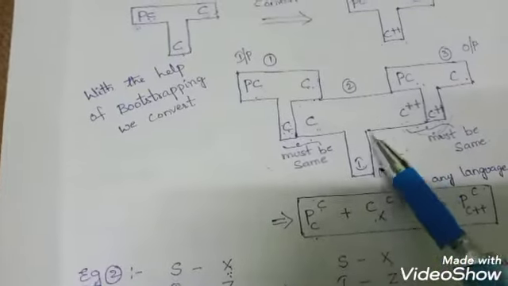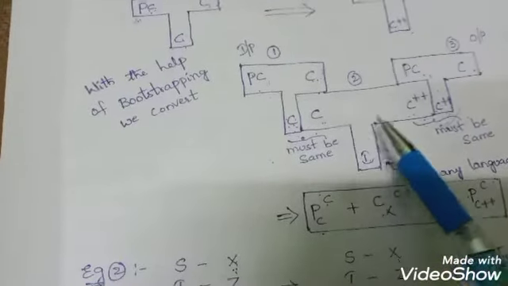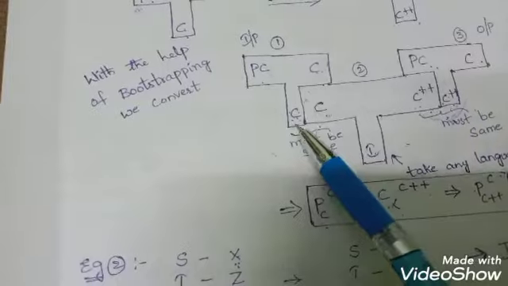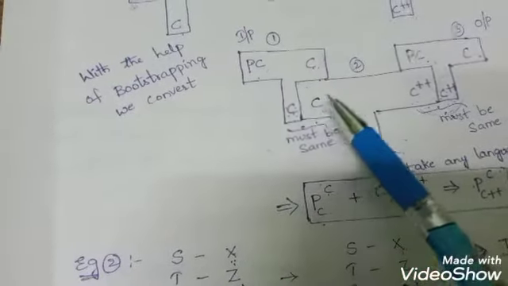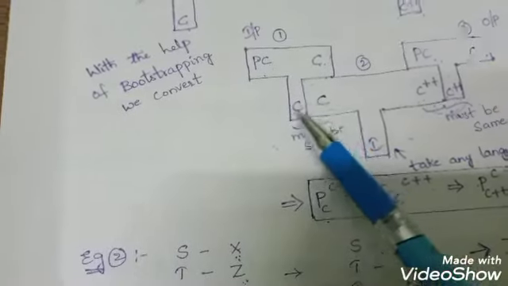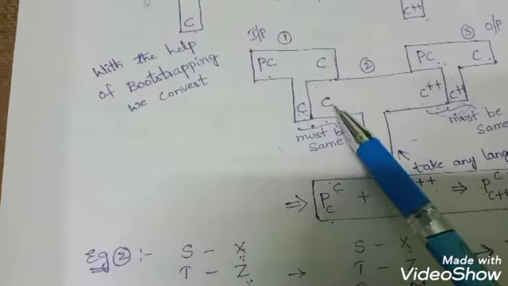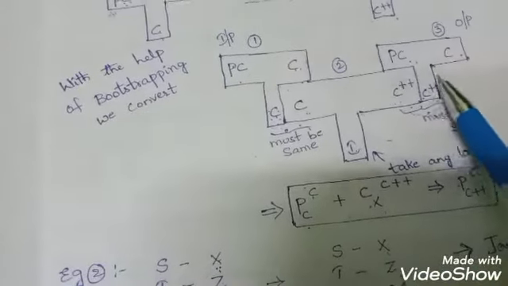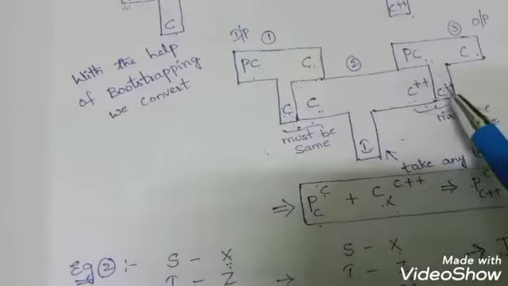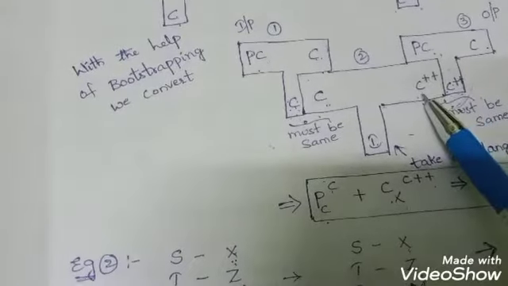Okay, and now after drawing, you need to write here, see, left hand side, whatever is written here, the same should be written here also. These two must be the same. And coming to the right hand side, what you have written here, the same should be written here.